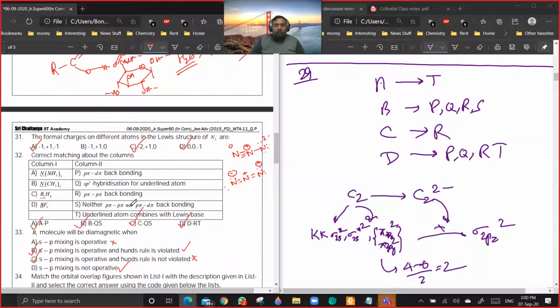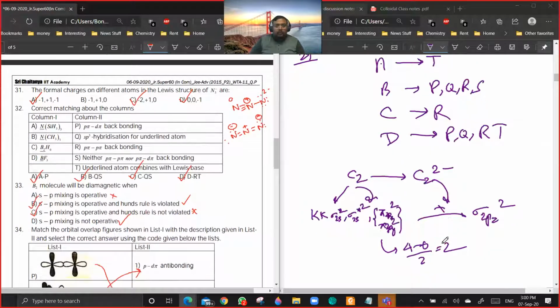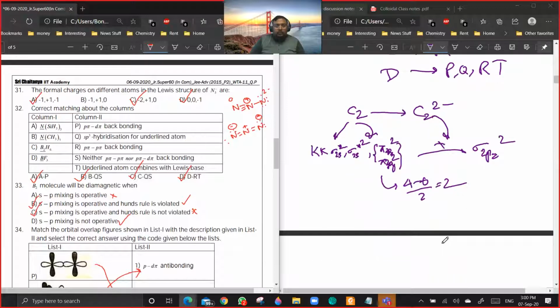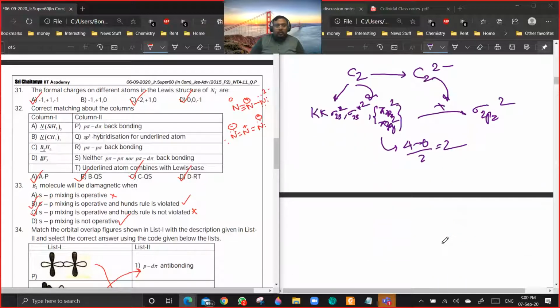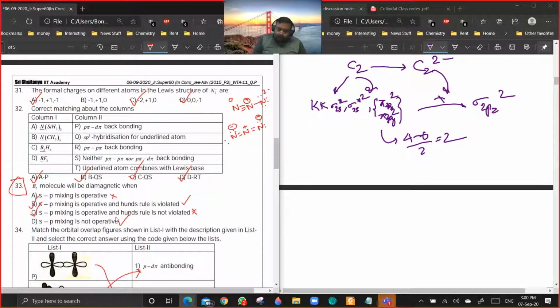31, 32, 33. In 33, there is a change in the answer. It should be option D. The answer should be, yes, this is correct. C should not be the answer, it should be B and D.